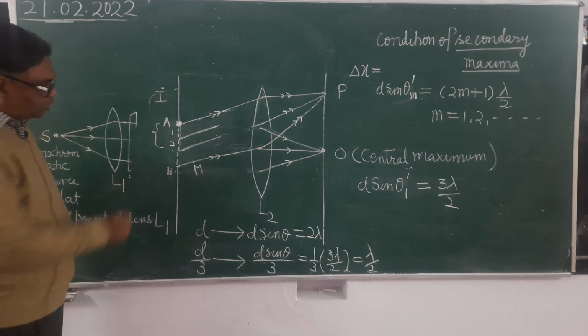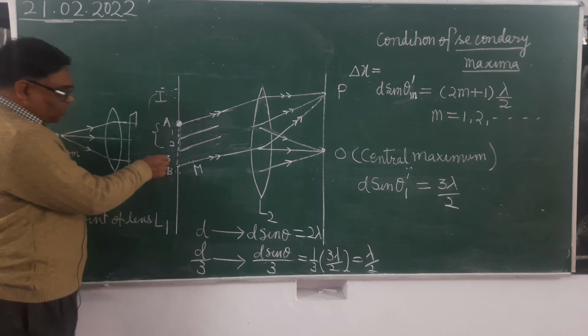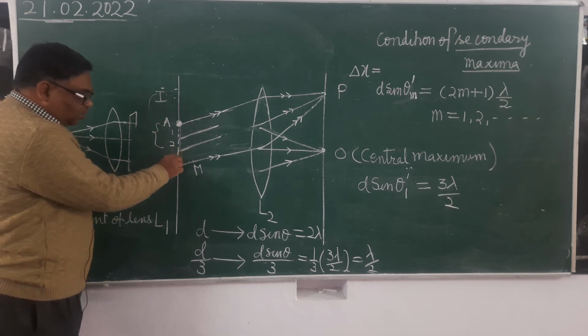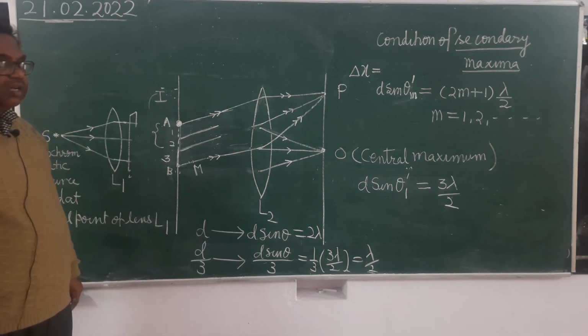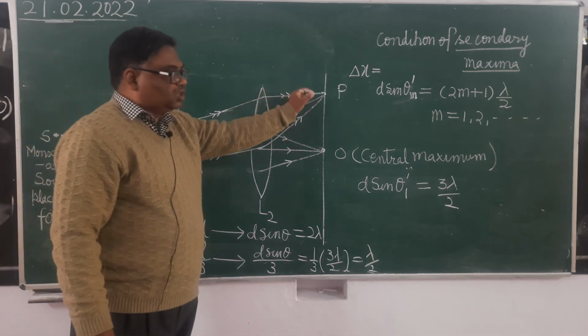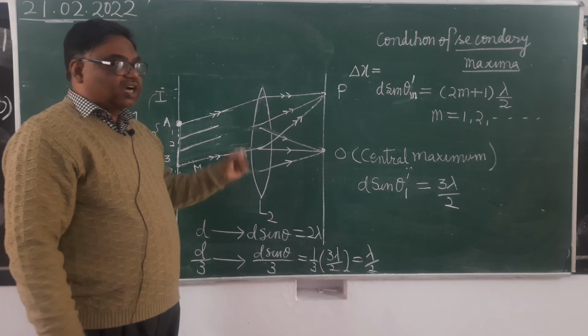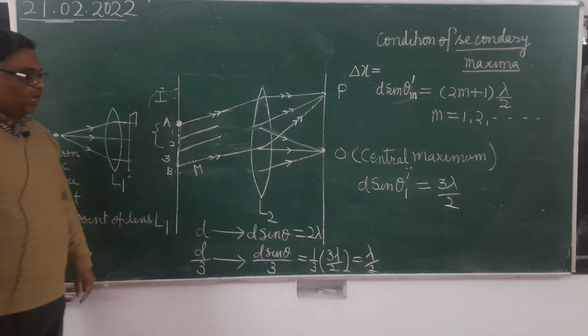But the waves which are going from the third part, जिसकी width कितनी है? d/3 है. Waves which are going from the third part, they are simply producing the illumination. They are not superposing with any other wave. And why?